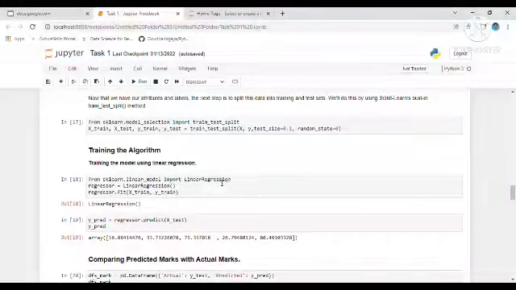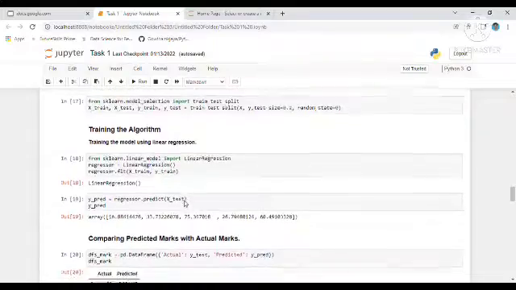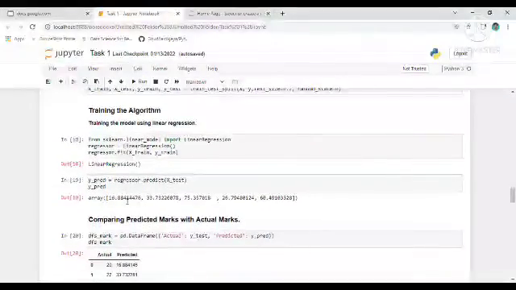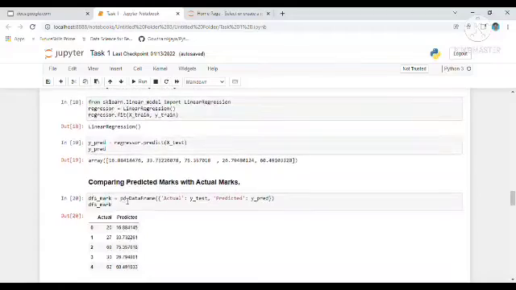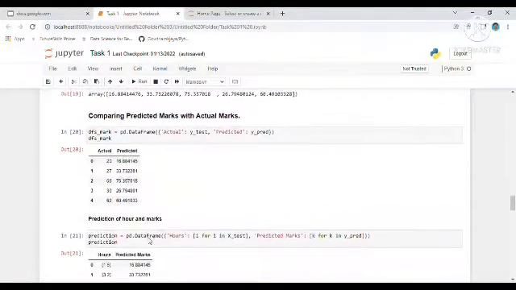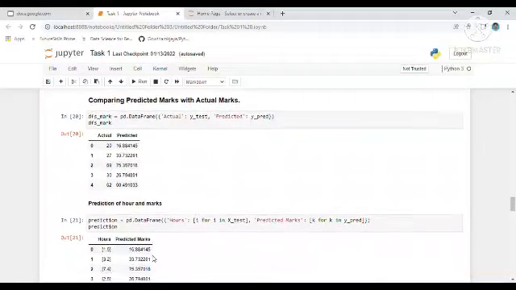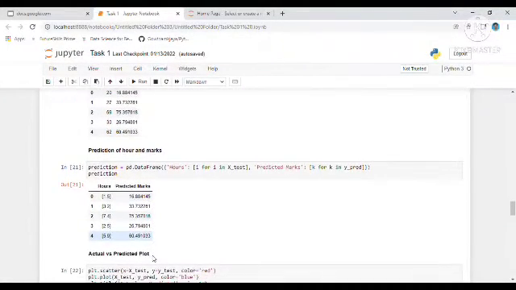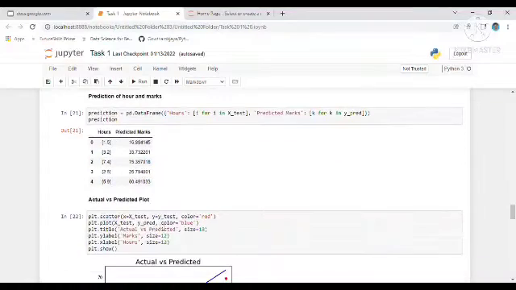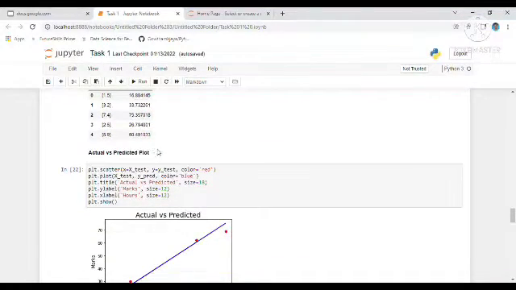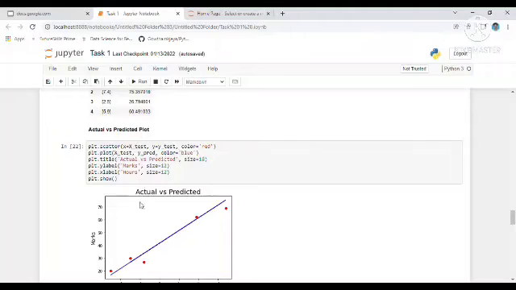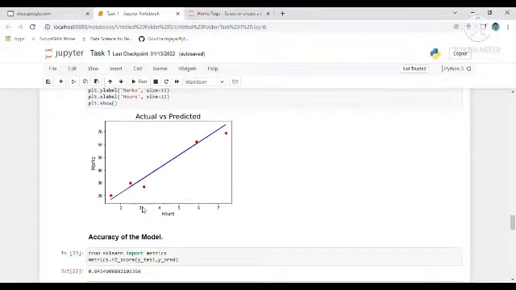Then after training, we are predicting and comparing our predicted marks and our actual marks. We can see that our predicted marks and actual marks are very close. Then we are predicting the hours and marks. After that, we are plotting our actual and predicted marks.